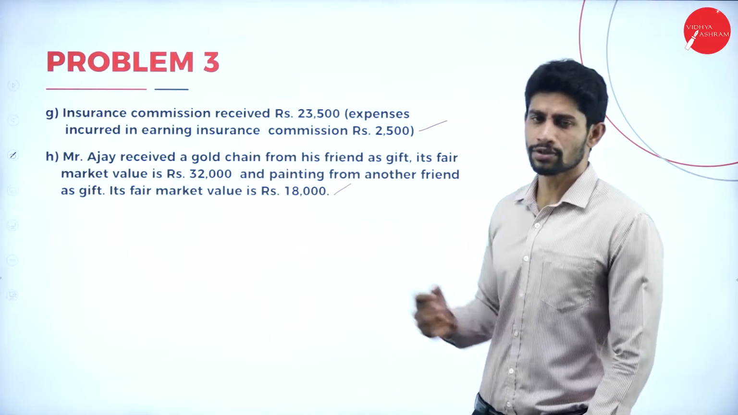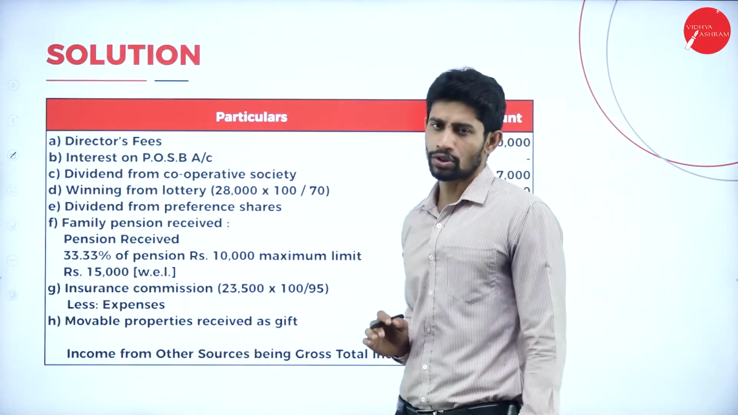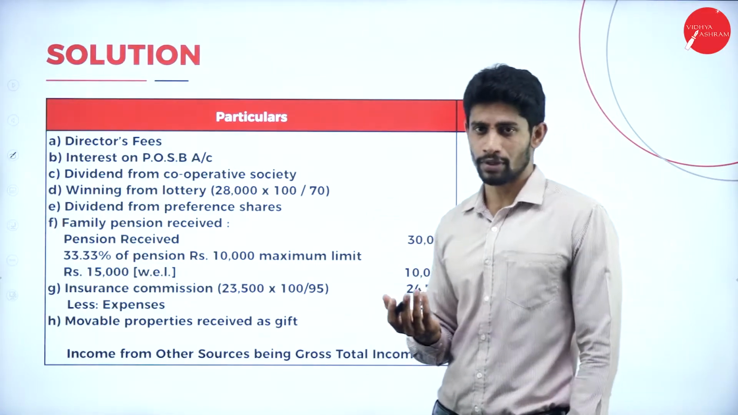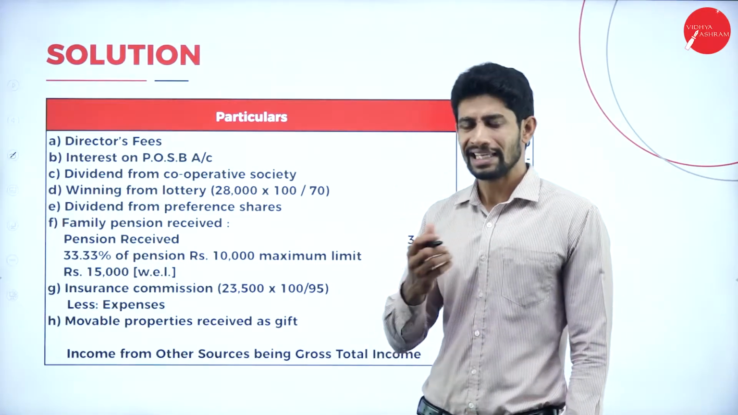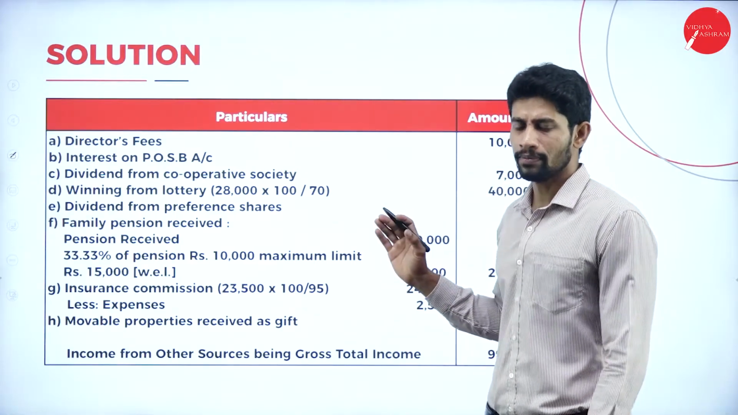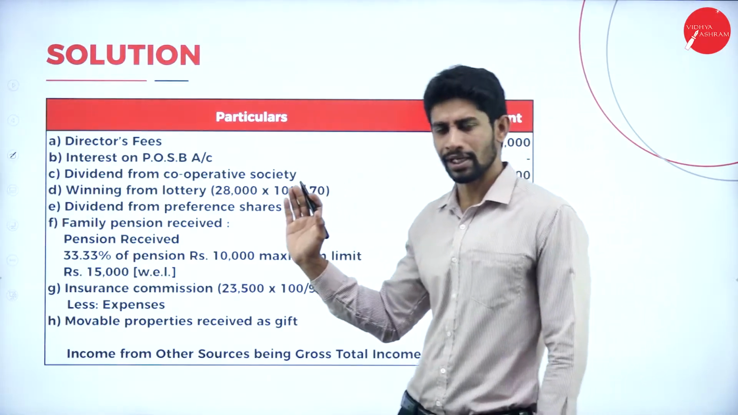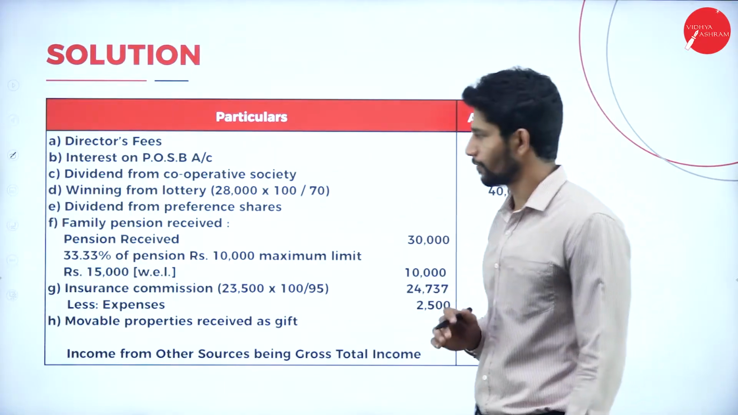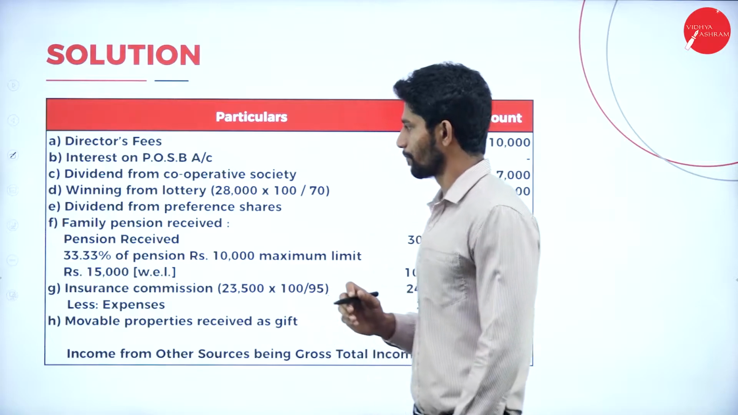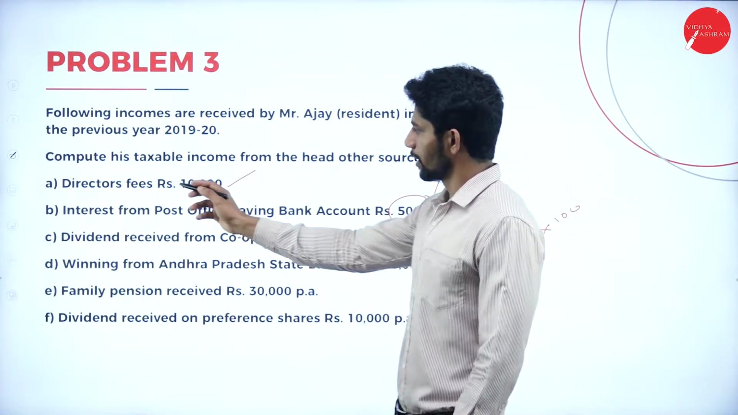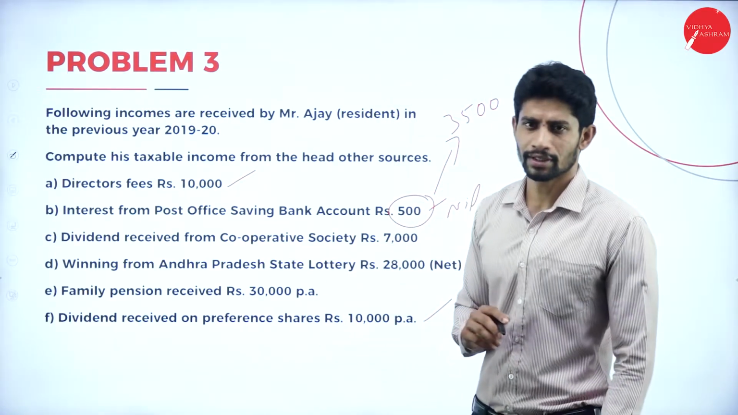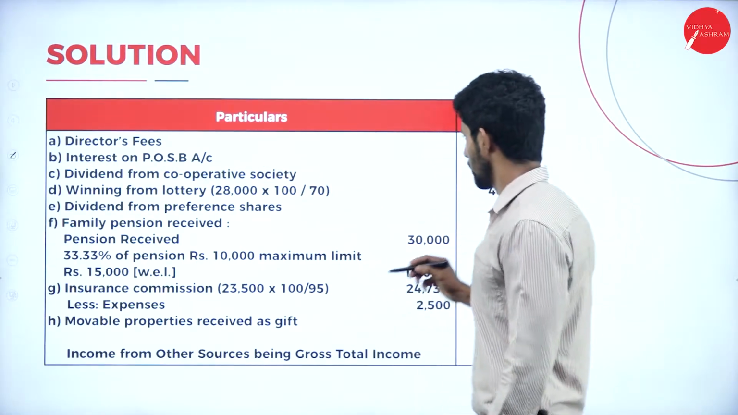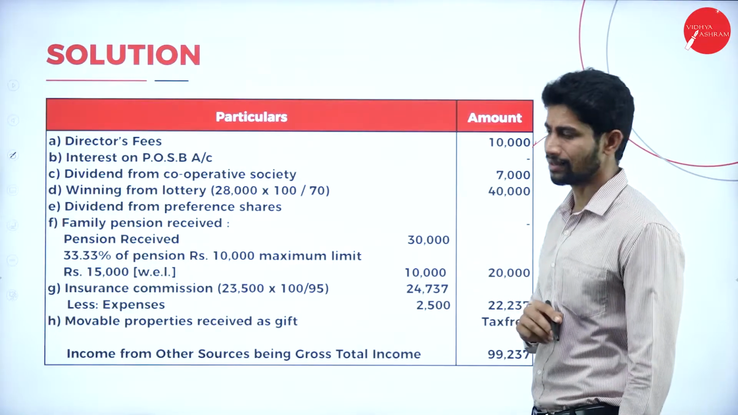So moving on to the solution part, we are supposed to make 2 columns, that is particulars and amount, and we can put 3 columns also. While we are doing adjustments, it will be easy to solve the problem. Either 2 columns or 3 columns, anything is fine. So for this problem, 2 columns are enough. So first point in the problem, director's fees rupees 10,000. Yes, director's fees rupees 10,000 is taxable. So we are taking the amount to the outer column, 10,000.